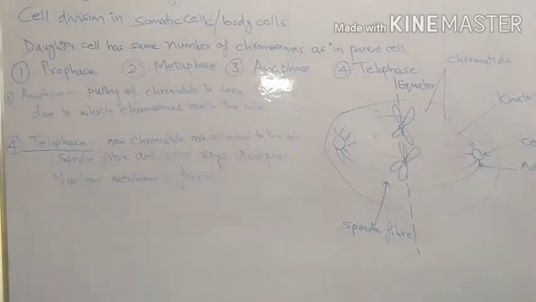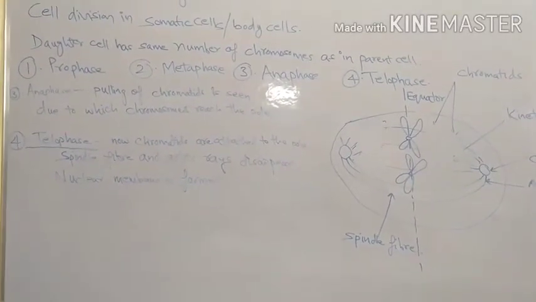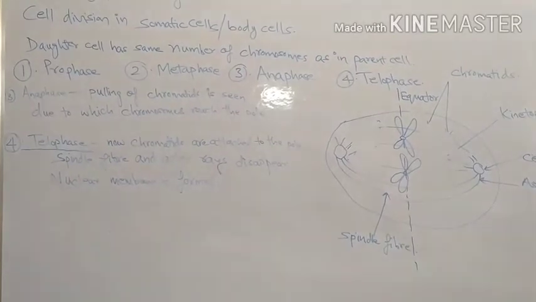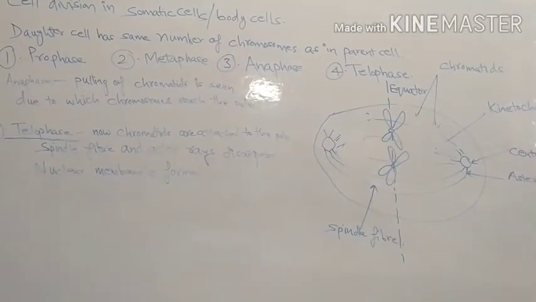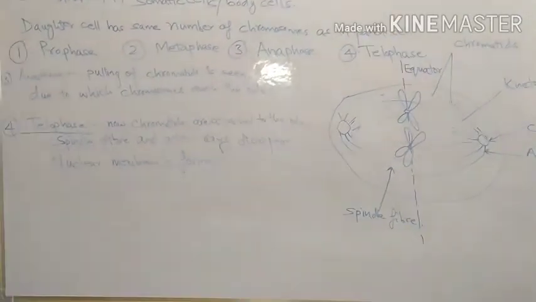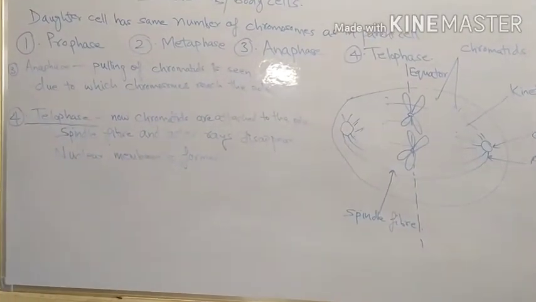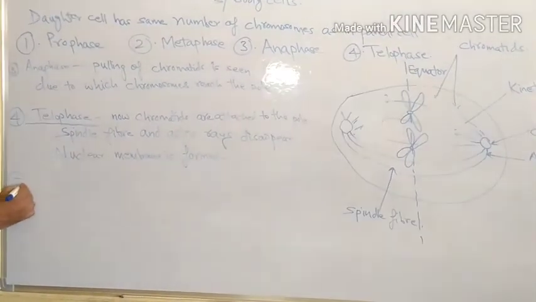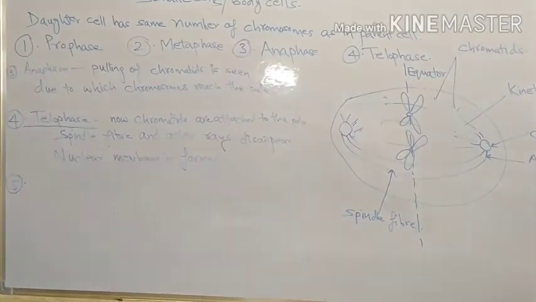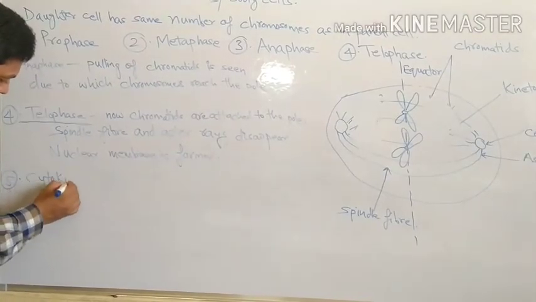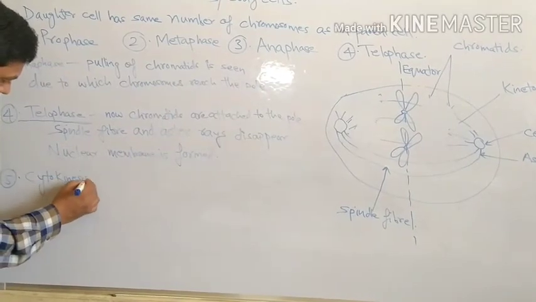So in this way, these things are going on in telophase. Chromatids are attached to the pole, spindle fiber and aster rays disappear, and the nuclear membrane is formed. So the parent cell is divided into two daughter cells. This telophase stage is followed by cytokinesis; karyokinesis is over.